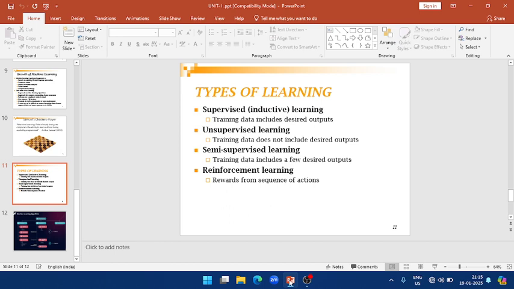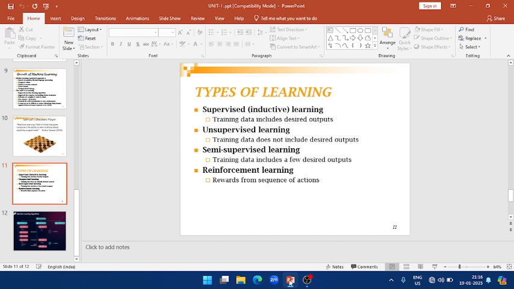Supervised learning means it is directly training the data. The training data includes the outputs also, which means depending upon the input, it directly gives the outputs. Unsupervised learning means training the data does not include the desired outputs. It is also used for independent variables. Semi-supervised learning means training the data is based upon a few desired outcomes only.